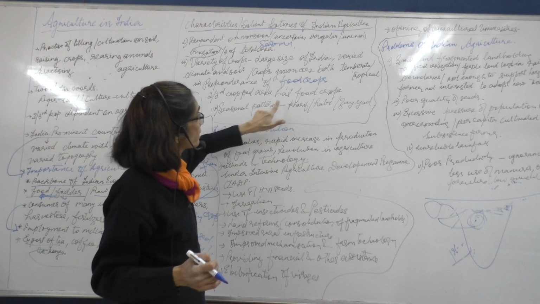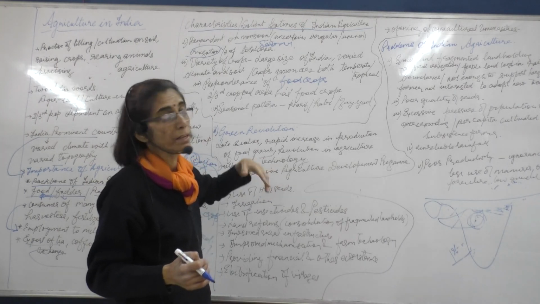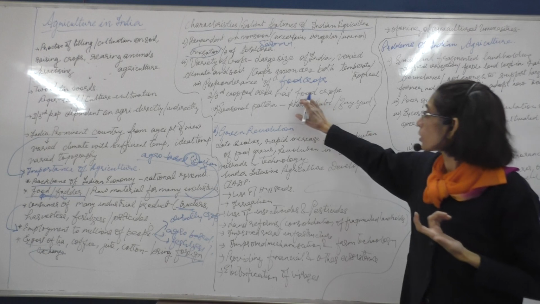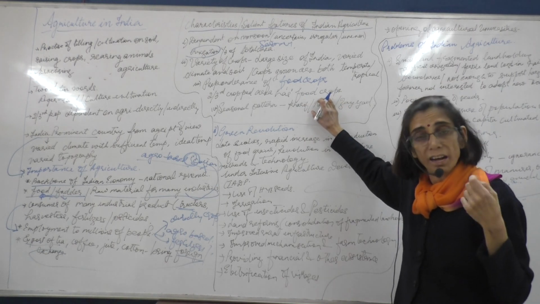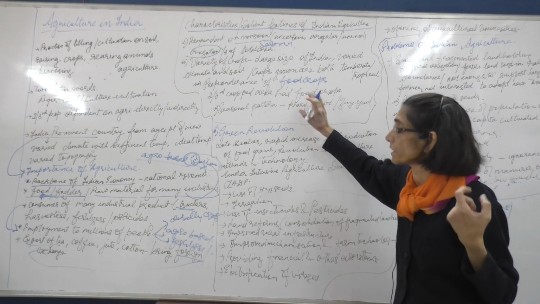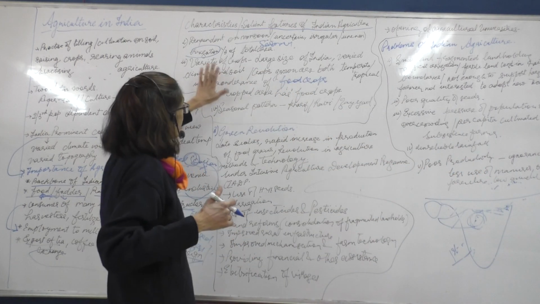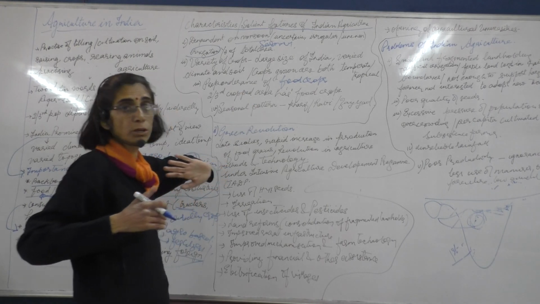So because of that, they mainly grow food crops. The chances of growing crops which may not survive are less, because the farmer cannot take the risk of bearing a crop loss. So that is why there is preponderance of food crops.